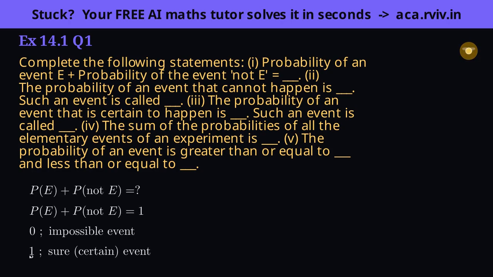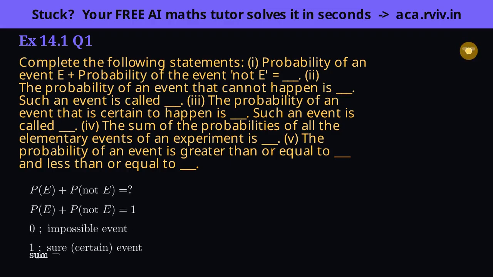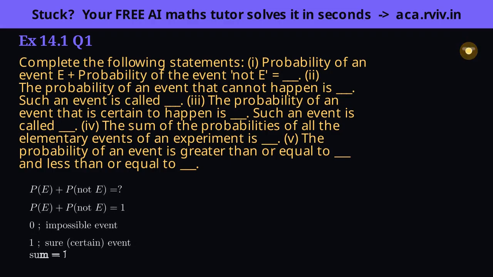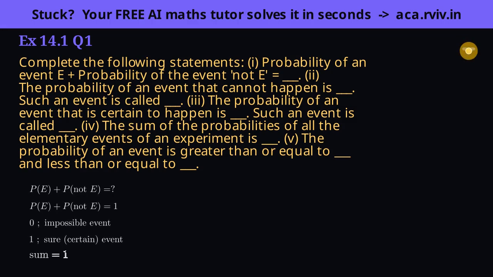Blank 4. The elementary events are the individual outcomes, and together they are the whole experiment, so their probabilities must add up to 1. The same covers-everything idea again.